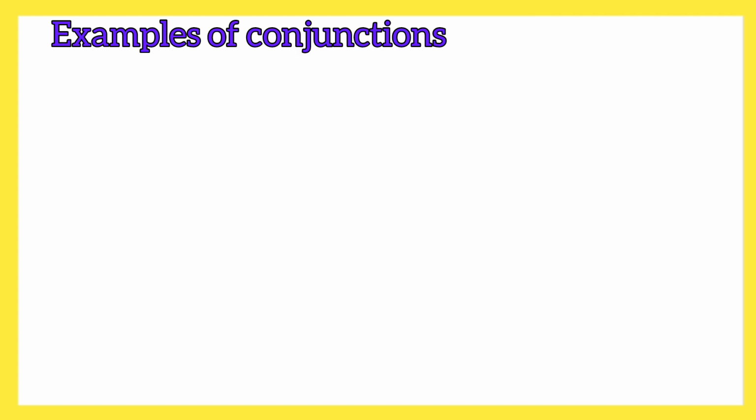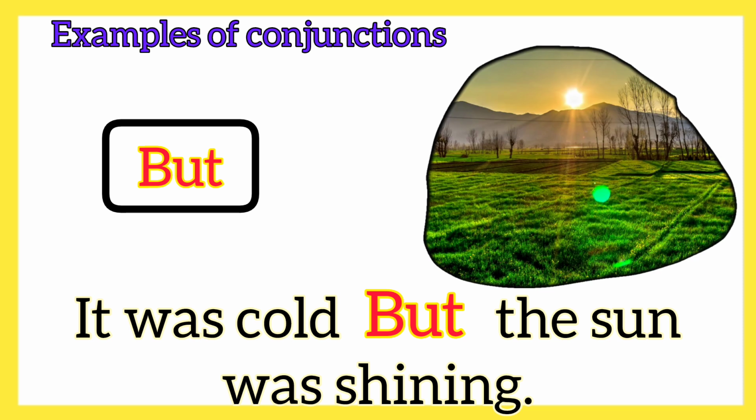Here are some examples of conjunctions in sentences. It was cold, but the sun was shining. Here, first sentence: it was cold. Second sentence: the sun was shining. But is used to join two ideas that are opposites.